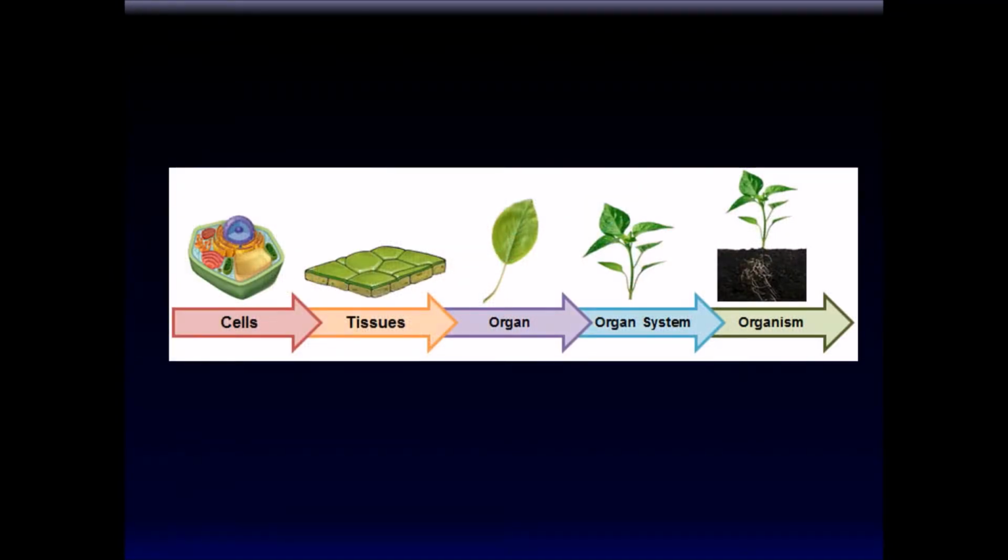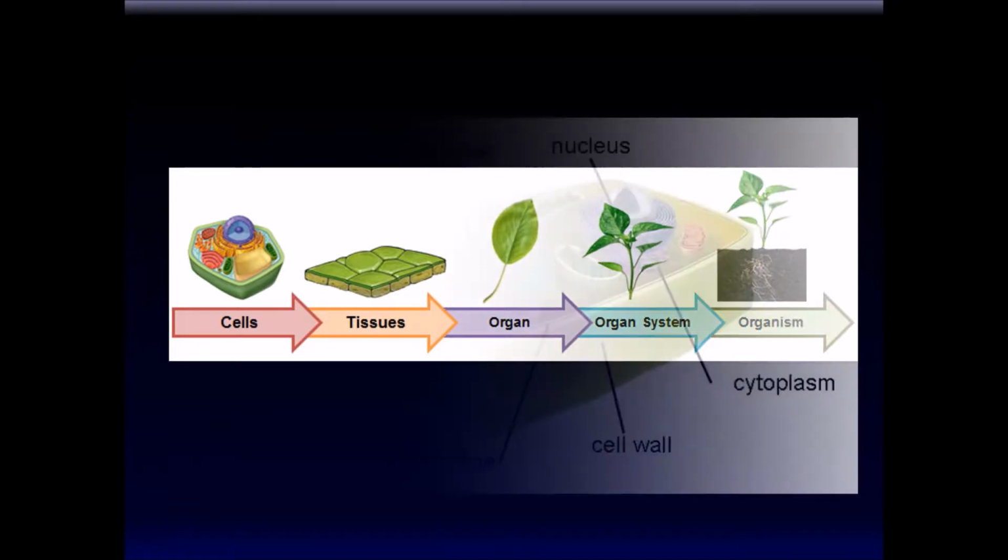The same goes for plants. We can study plants at a cellular level, then at a tissue level, then at an organ level, such as a leaf, then at an organ system level, such as the vascular system in plants, and then the plant as a whole organism. So we shall begin our study of plants today with cells.